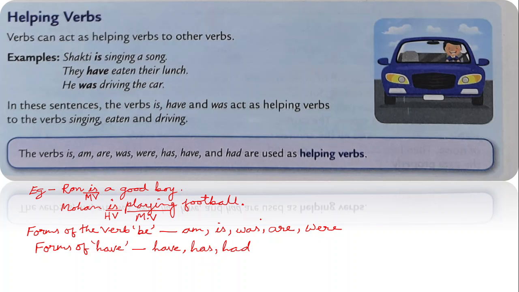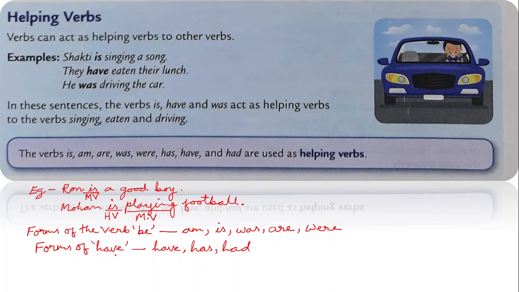For past tense singular, he was, the child was. And plural for present tense: they are, or we are.